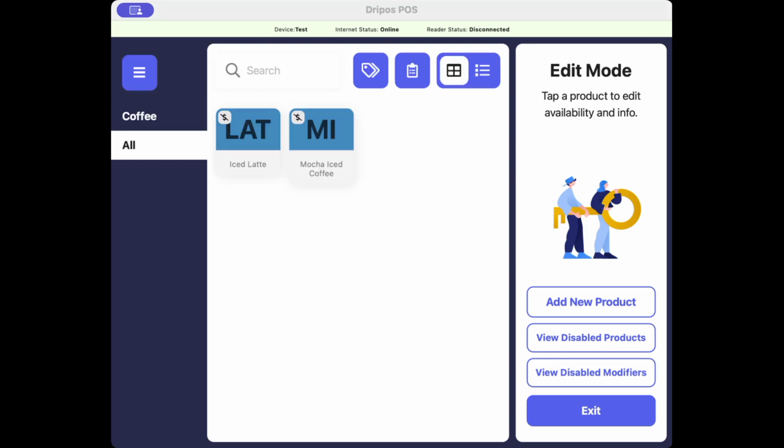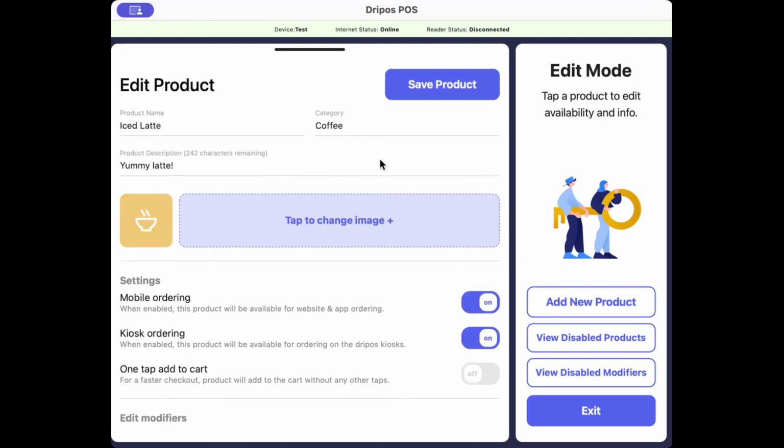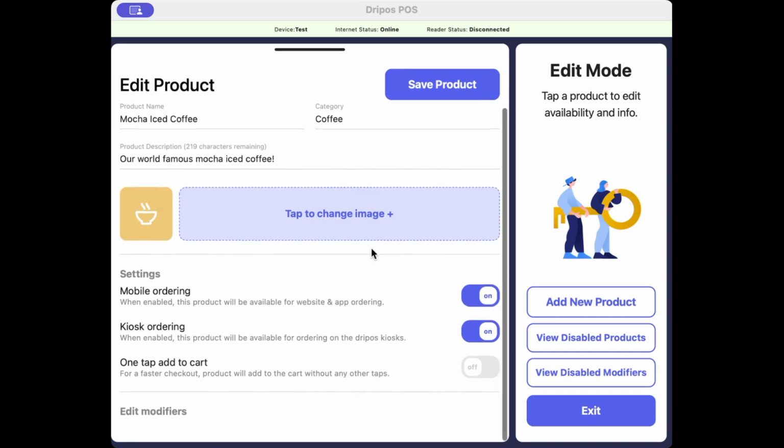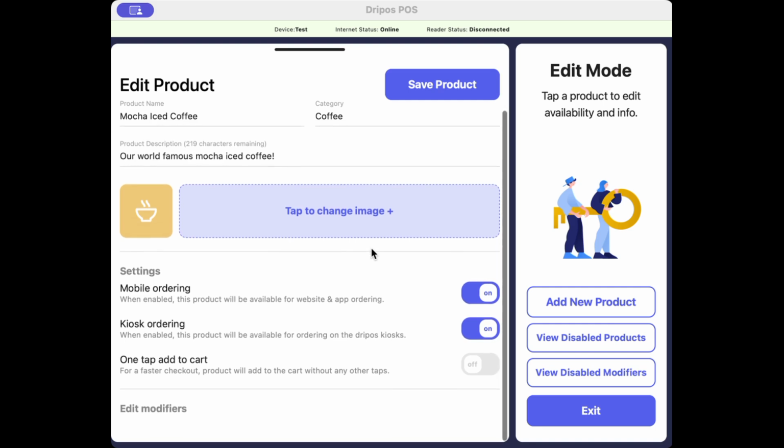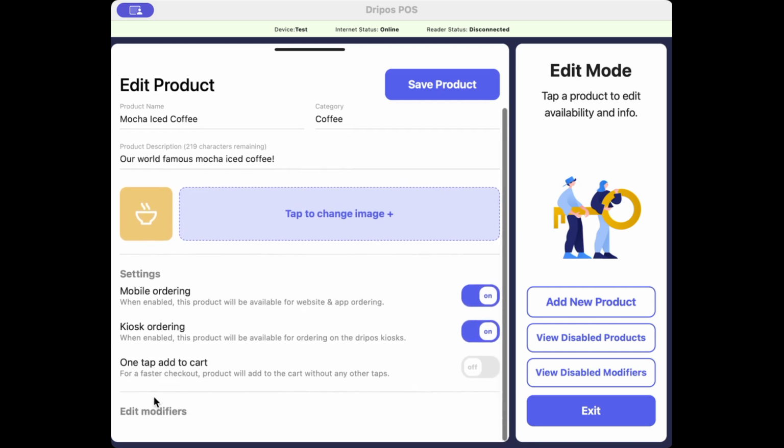So now that that has been created, the product has now been automatically added to your menu and will be available to purchase on all of its enabled platforms. Now, once it's been created while you're still in edit mode, you can always just click back into it or click into any of your other products to edit either its name, category, image, enabled settings, one tap add to cart setting, and more. So just note that if you do make any changes, make sure to click on the Save Product button up in the top right here.